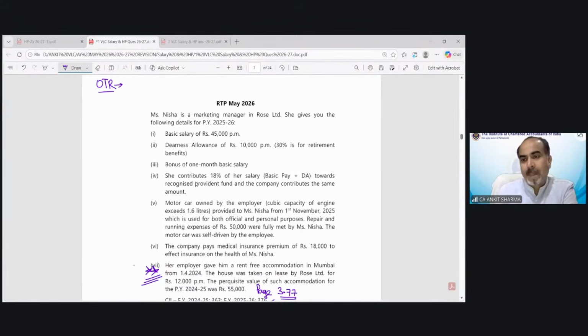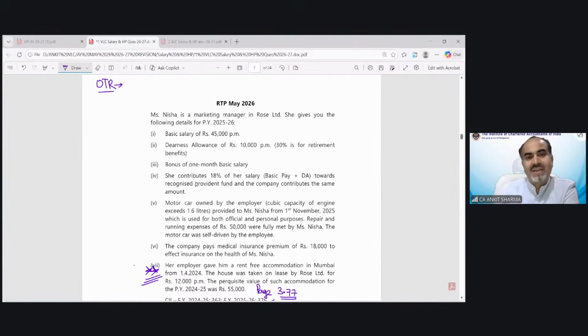Navneet is asking, what is the salary for a specified employee? 50,000, or has it changed? It has been changed. You have to go through the notes also, what we have uploaded there. It's now 4 lakh rupees, correct. So we have already discussed these kinds of provisions. You can find them in the notes and in the class also.